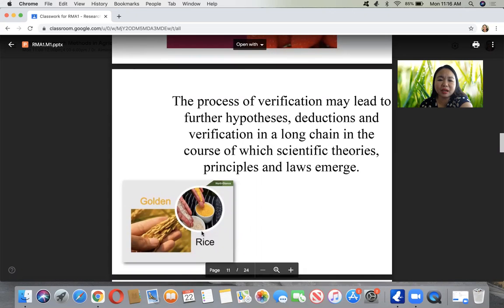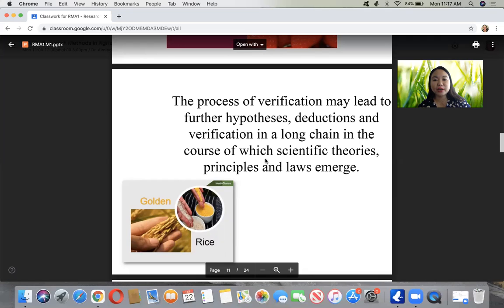Now this has been since the 1990s. This has been the major research in rice production, in rice value adding. So they are trying to make the white rice yellow with the addition of beta carotene, so it can supplement the vitamin A deficiency and more nutrients. They are trying, but it went through a very long chain, and until now we are still expecting it to come out in the market.